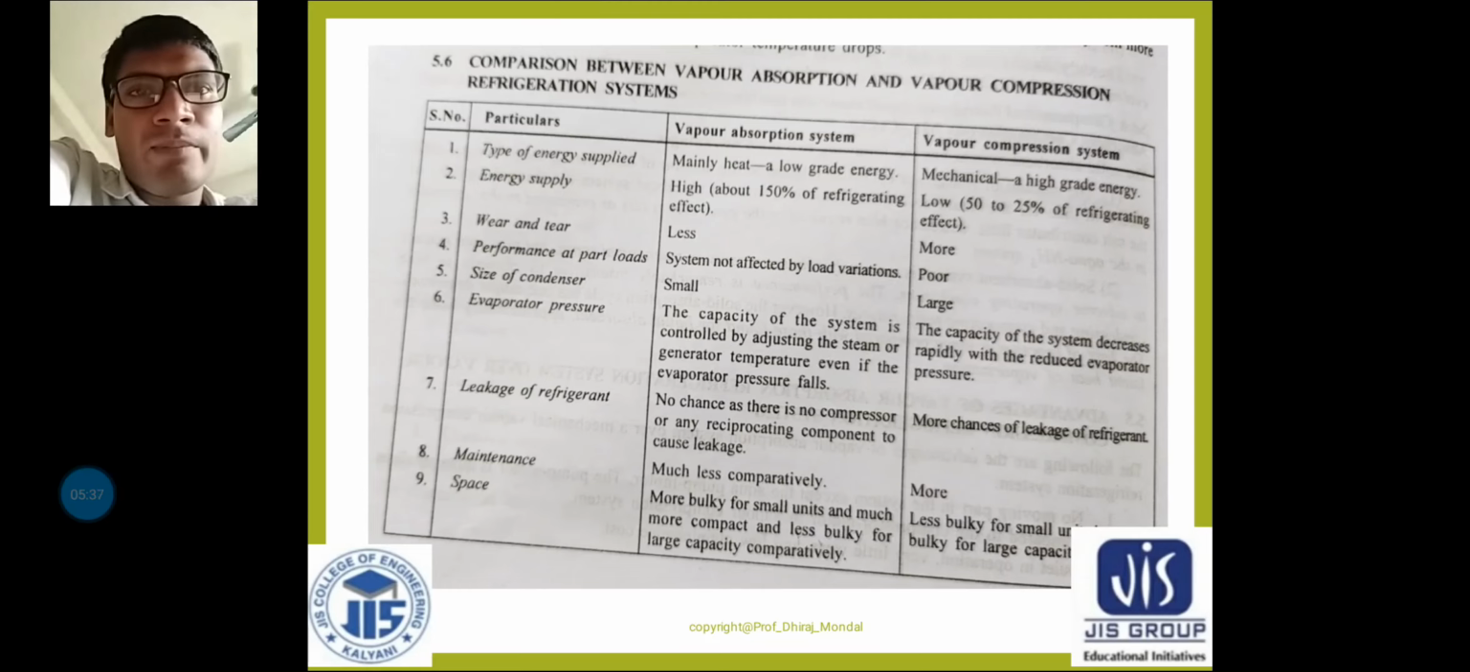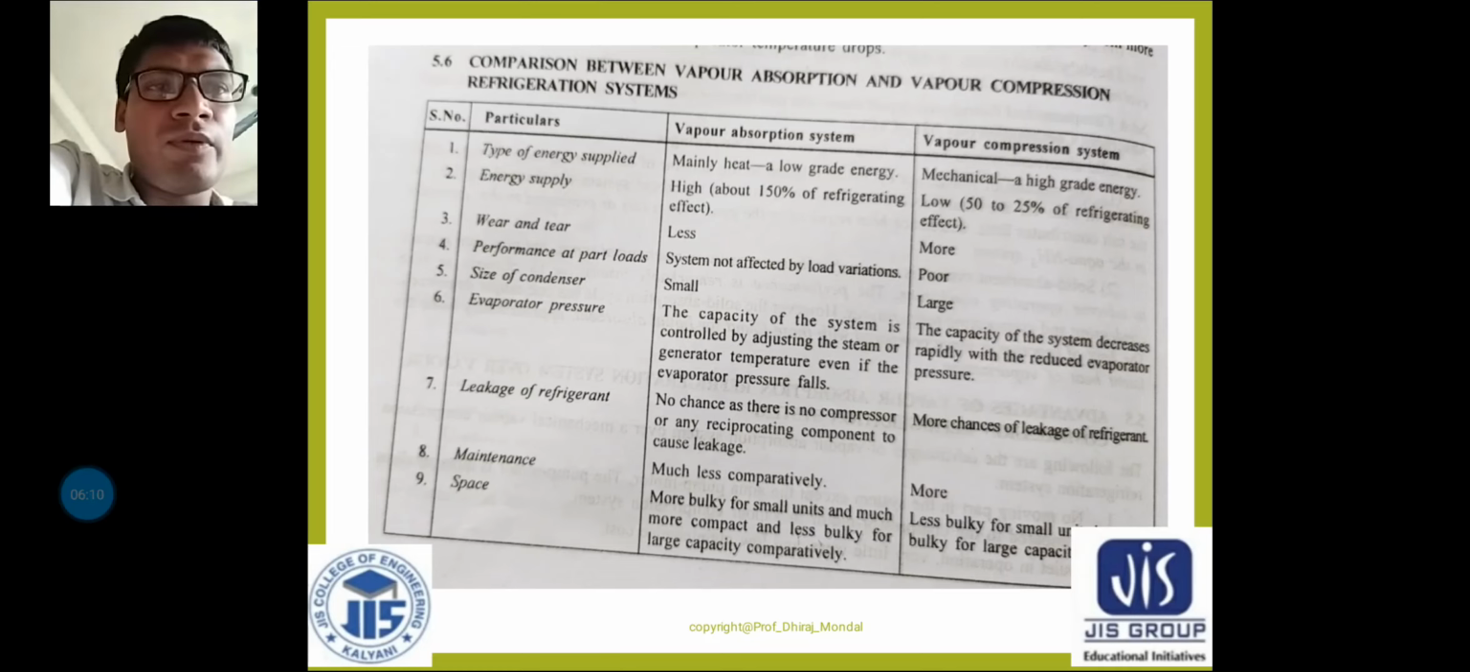Next, point number 4, performance at part load. Here it says the system is not affected by load variation. So if the load is varying, it is not affected, but in the case of the vapor compression system it is poor. So the performance at part load is poor in the case of VCRS. Next, point number 5, size of condenser.